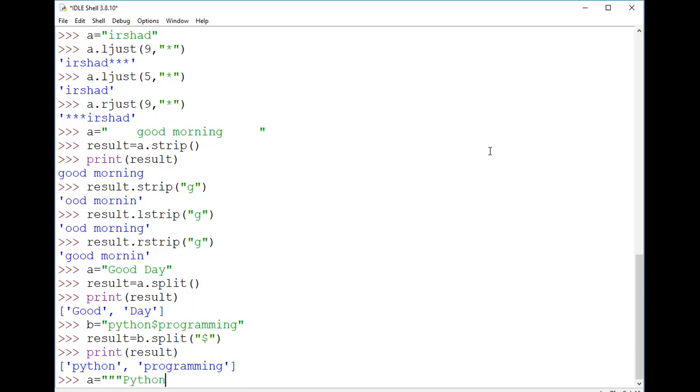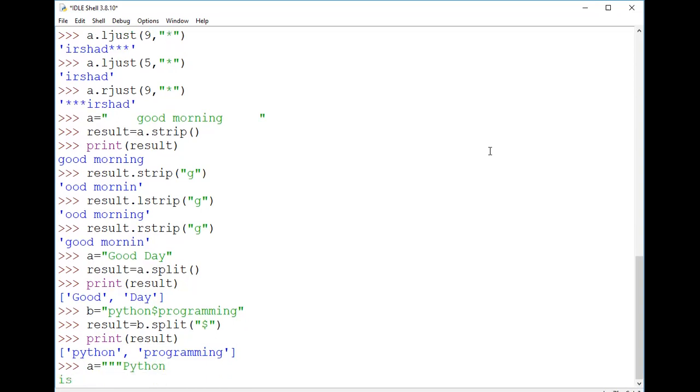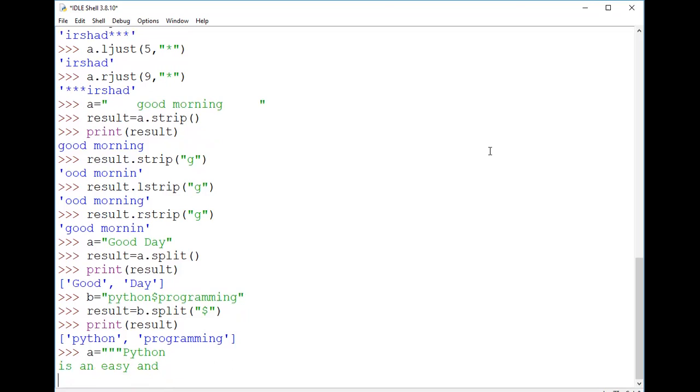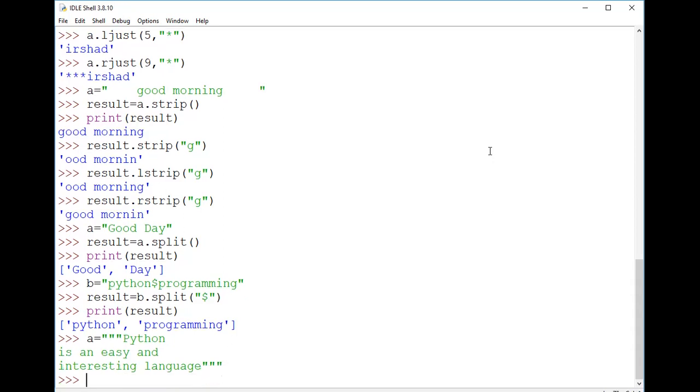I'm writing Python, then I'm writing the remaining part in the next line, is an easy, and again the remaining part in the next line, interesting language, and I'm closing with the 3 double quotes. So here I've created a multi-line string.